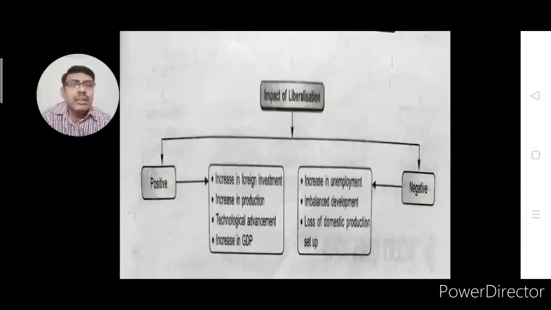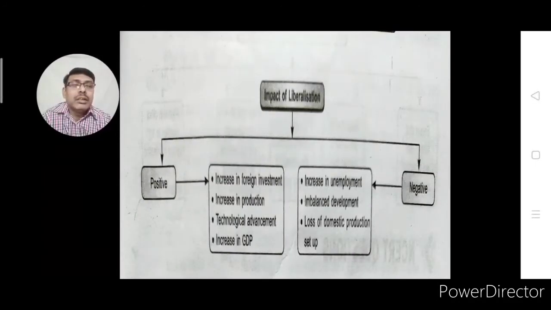On the other hand, some negative impacts are also there, like increase in unemployment. Though the number of industries was increasing, our population was also increasing rapidly, and the unemployment problem remained the same. Instead of the same, it increased also.